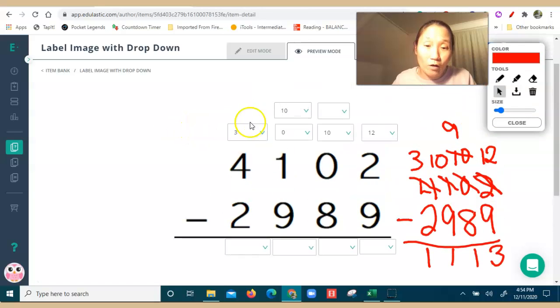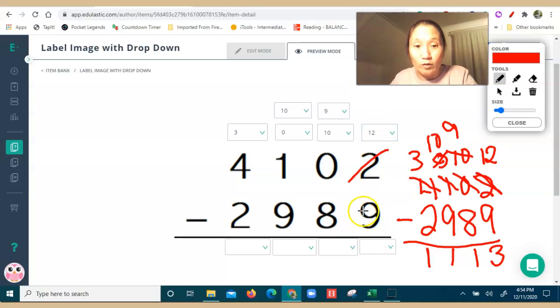This is a double borrow. Then the 10, I borrowed 1 from it, and it became the 9. So that 9 here, that 10 here. Usually, when I do that, I'll take this and say, okay, so that's the 0, and then I will cross it off and turn it into a 10. So that 0 became the 10, the 9. Okay, so then I can continue on and say, okay, so 12 minus 9, because these are all crossed off because they've changed.